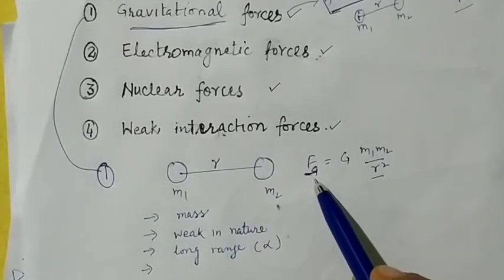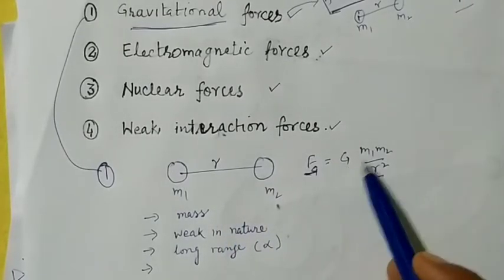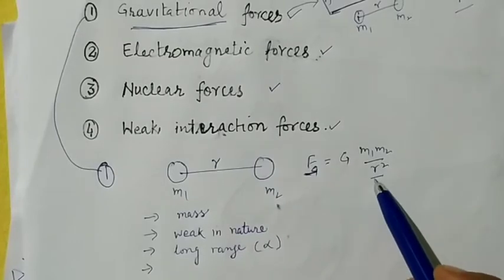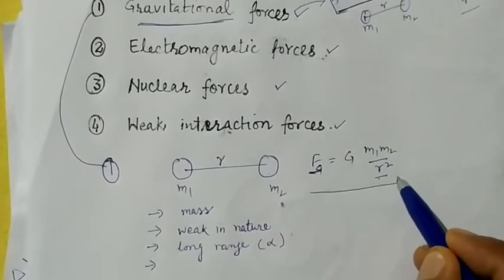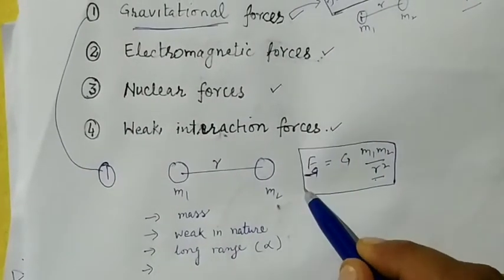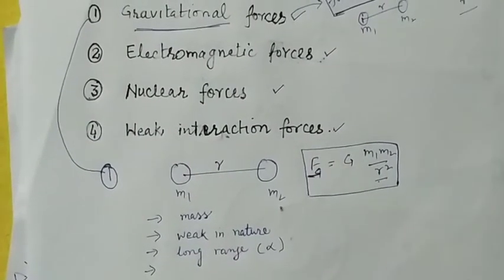Then the gravitational force is given by capital G, product of masses, divided by the square of the distance. This is also known as Newton's law of gravitation. So we can say that gravitational force exists when the objects have mass.